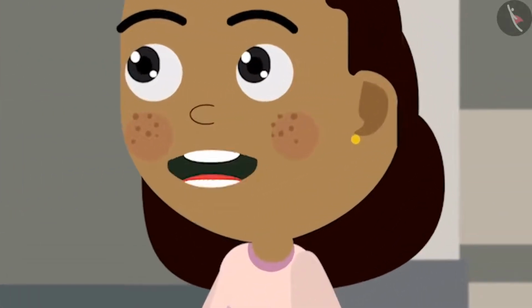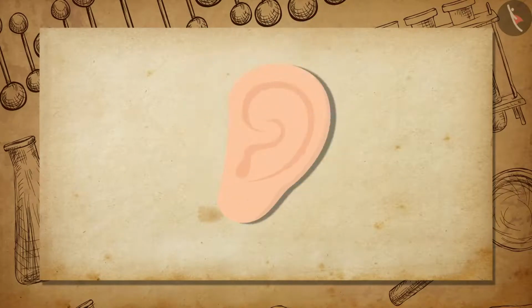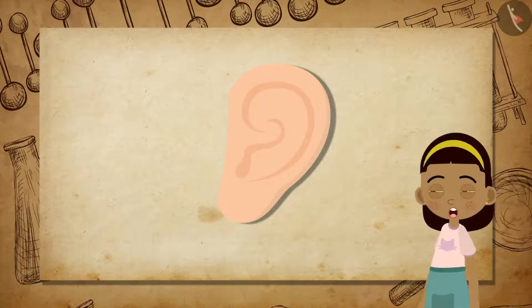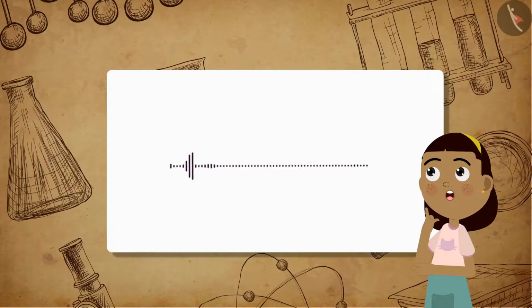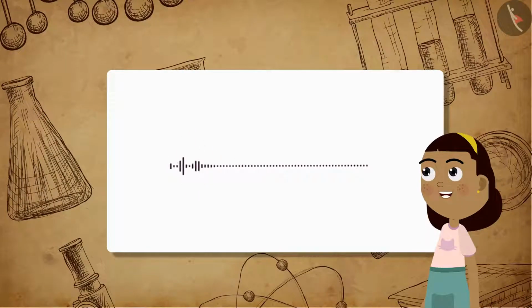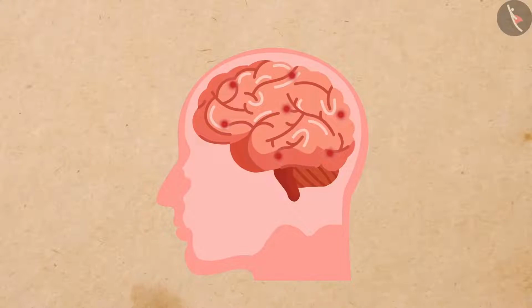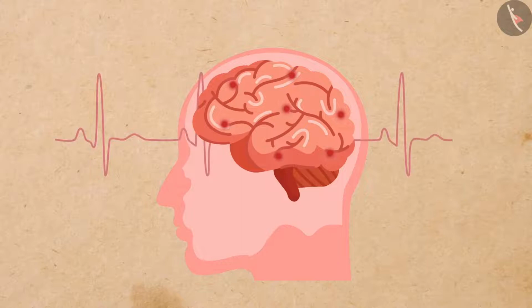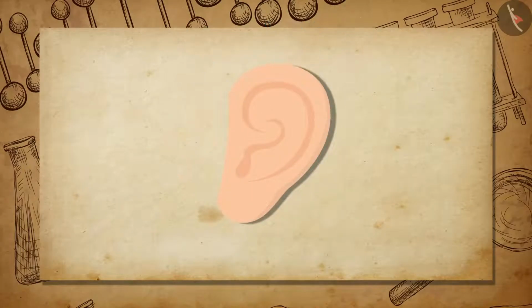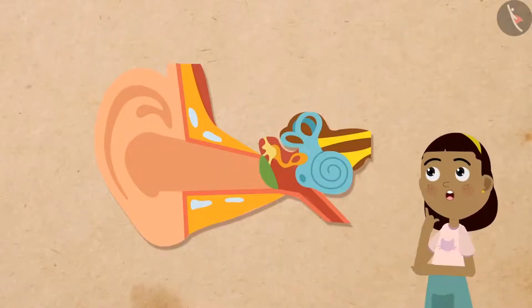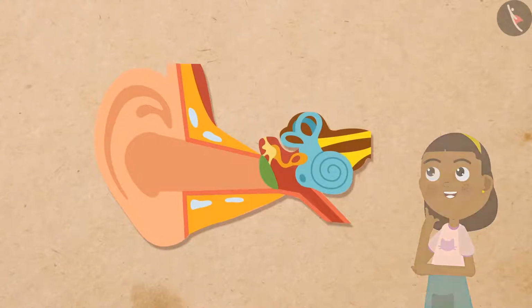Humans hear sound with the help of an extremely sensitive device, the ear. The human ear allows us to convert pressure variations with audible frequencies to electrical signals. These signals travel to the brain through the auditory nerve. Now, let us learn about the auditory parts of the human ear and understand how it functions.